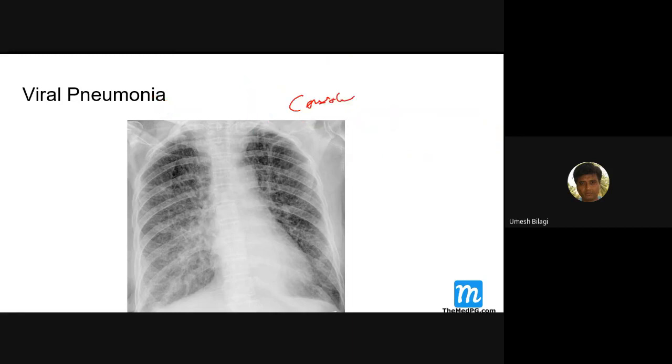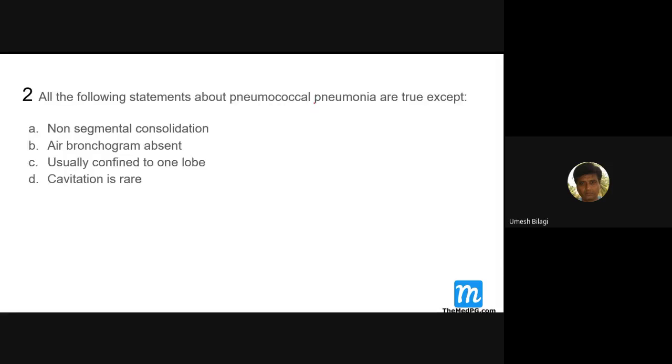Somewhere they may throw this MCQ. Anyway, I did not get it in a bank. I just want to tell you. All of the following statements about pneumococcal pneumonia are true except. So pneumococcal pneumonia, what type of pneumonia will you get? Lobar. If it is lobar, then non-segmental consolidation, true or false?